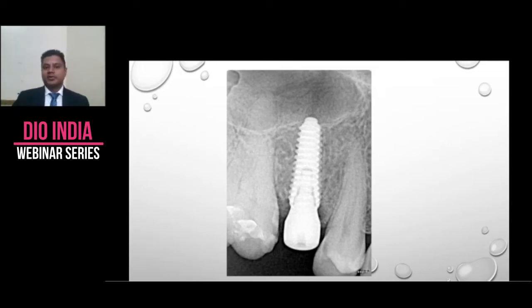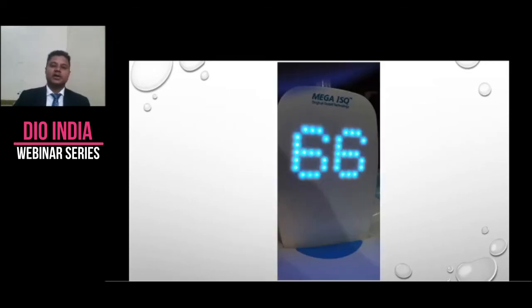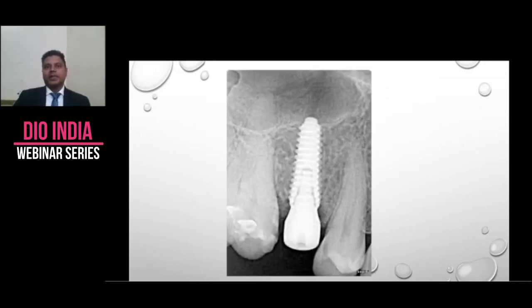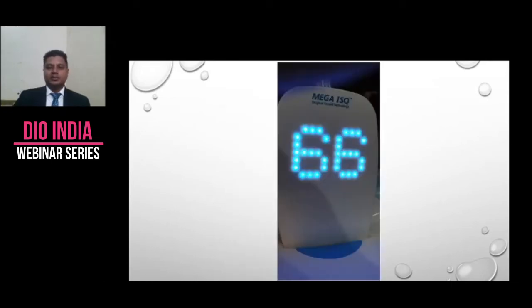I don't like to provisionalize my posteriors for two main reasons. One is the cost attached to it. I need an abutment to properly provisionalize it, and that abutment is gone forever. If a patient is ready to pay for that kind of amount, I'm okay with it. Otherwise, I like to use gingival formers, and over and around them I place some composite and seal the socket with composite. The ISQ value of this was 66. Anyway, I'm not going to load it or temporize or provisionalize it.